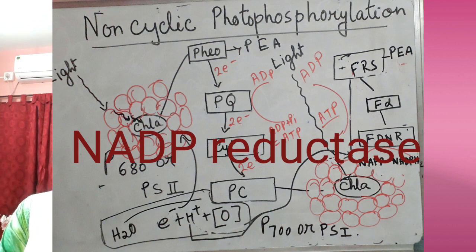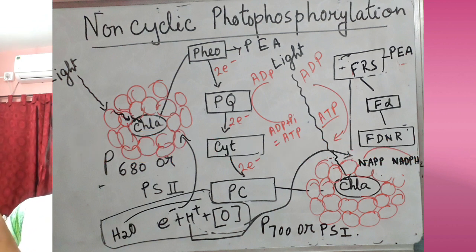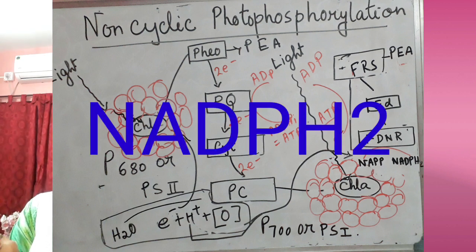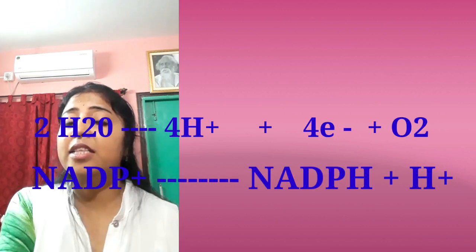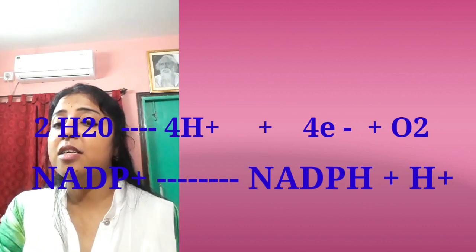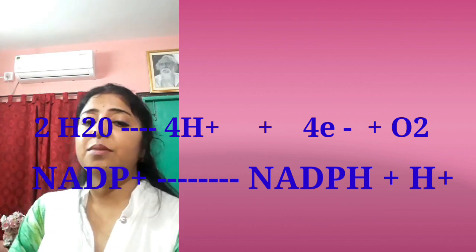And at that time they will also form ATP while releasing this energy, and NADP will be reduced by taking the H plus ion, and this H plus ion is formed by the splitting of water, or photolysis, while they release H plus and H minus ion. That H plus ion will be accepted by NADP to form NADPH2. Here NADP will act as an oxidizing agent by taking the H plus. This is known as an oxidation reduction reaction.